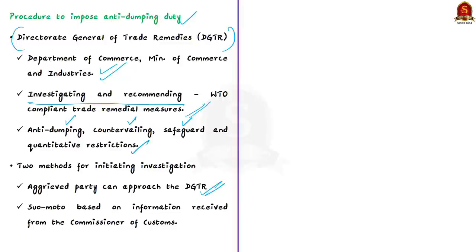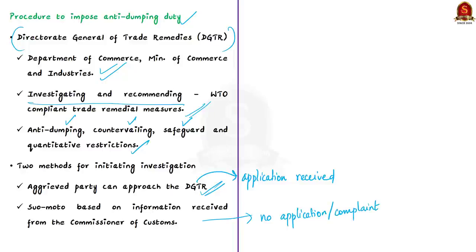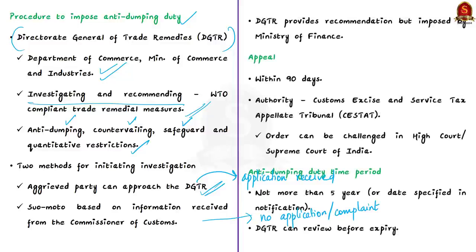So this is one case, but apart from this, the authority in some cases can also initiate suo motu action. See, the suo motu initiation of trade remedies investigation is done on the basis of information received from the Commissioner of Customs, who is appointed under the Customs Act, or even based on the information received from any other source. So if they receive any information, then the authority can initiate suo motu action. Now in such circumstances, the authority initiates the trade remedy investigation on its own without any complaint or application filed in this regard.